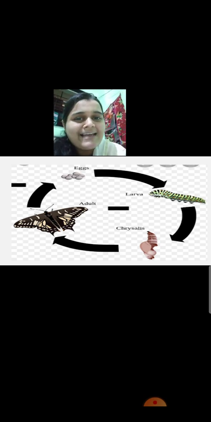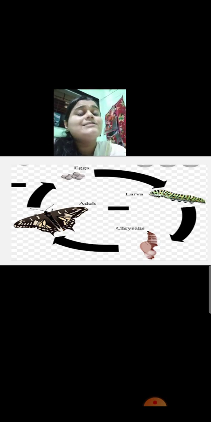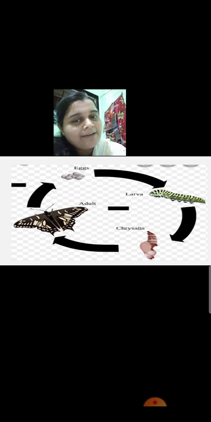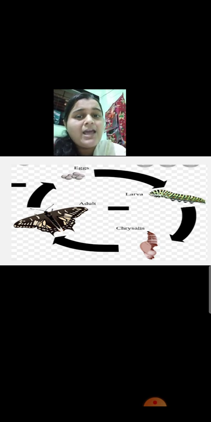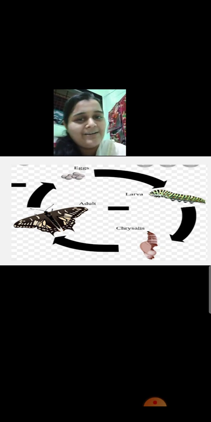Now can you see this diagram here? This is a very important diagram. And what is this diagram called as? It is called as the life cycle of a butterfly, wherein you can see that there are 4 stages. Okay, the first one is the eggs. Can you see that? Eggs. Second one is larva. Third one is chrysalis, and the fourth one is adult.